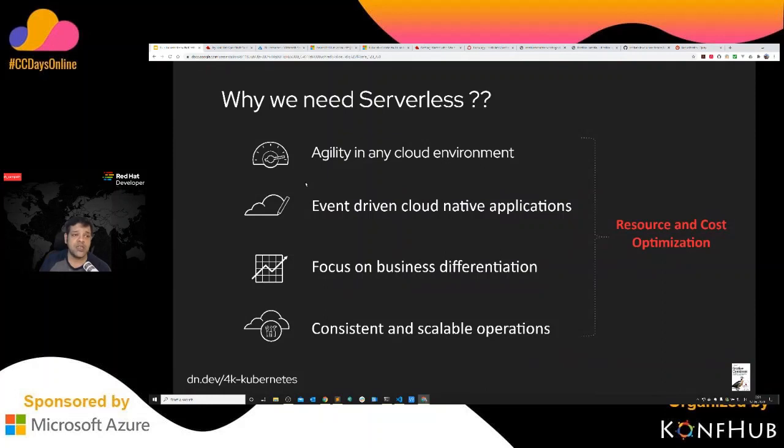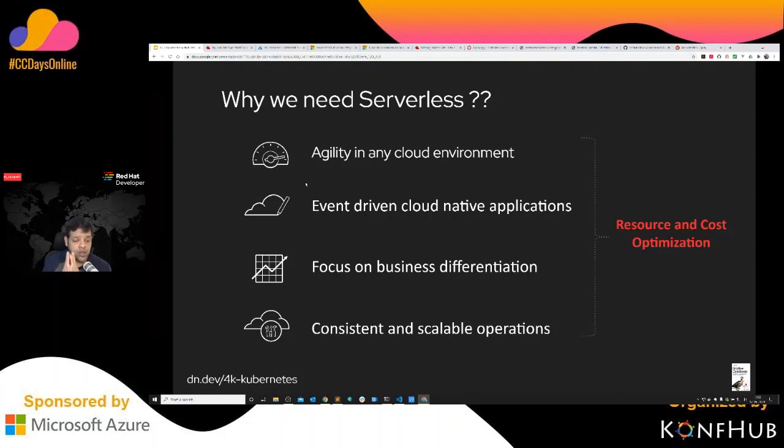Something which you want to understand before we go further, right? One thing is that I want agility in cloud, right? I want to deploy an application, move an application, quickly deploy and see how my application responds, and all these things. That's something which you want to do. And also I want to do event driven. We'll see more about event driven cloud native applications when we go to Knative eventing in a second.